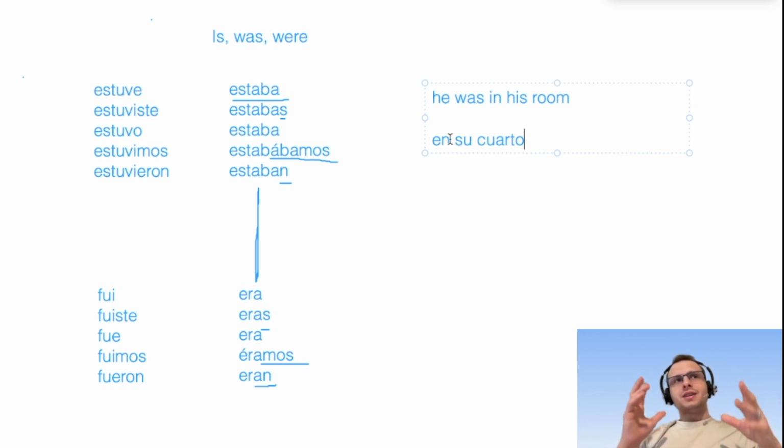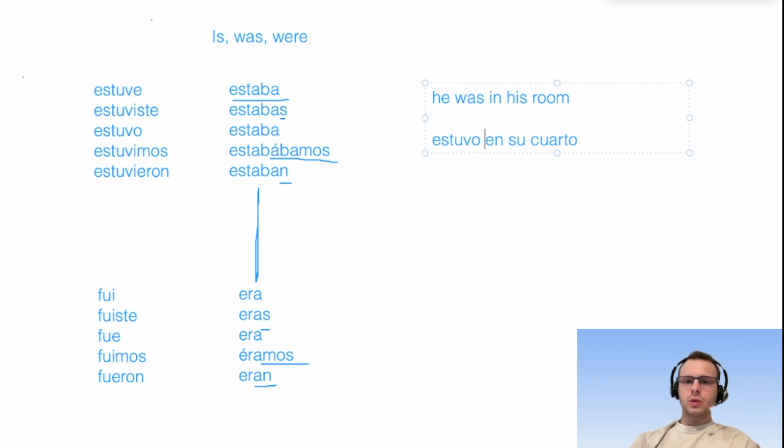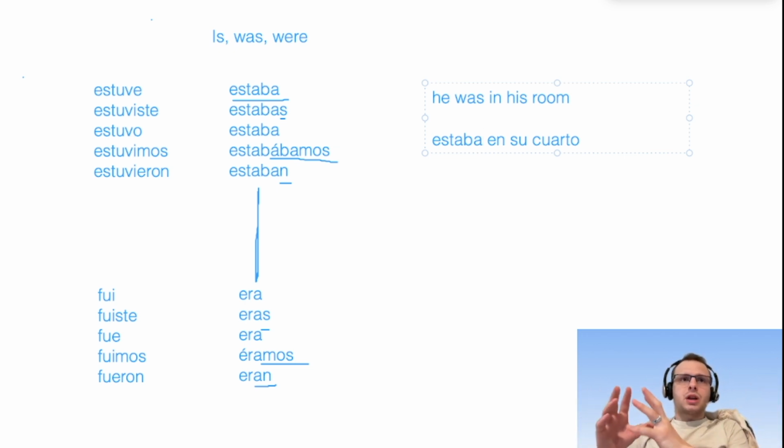Okay, so that's why this confuses people a lot, because if I were to say estuvo en su cuarto, this would imply that he was in his room, but he's not anymore, because it's a completed action, meaning that he was there, but he's no longer there. He was in his room, he's definitely not there anymore, I'm sure of that. And estaba is more like, yeah, he was in his room, and he's still there, or he probably is still there, I don't know. It's also one of these things where a lot of people get so worked up on this, but it's not that big of a deal if you're not perfect, because there's kind of a gray area when it comes to this type of stuff.